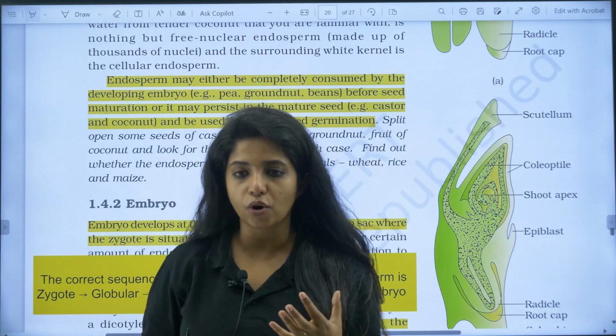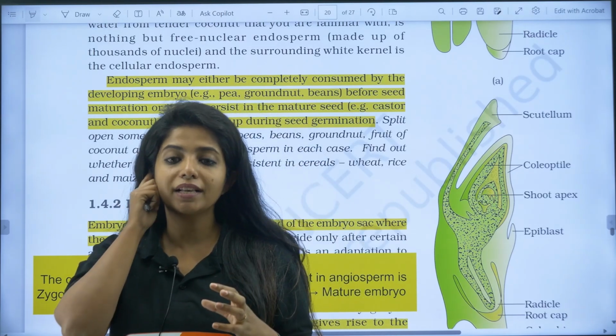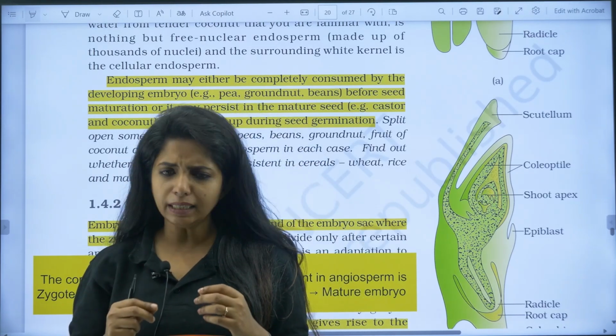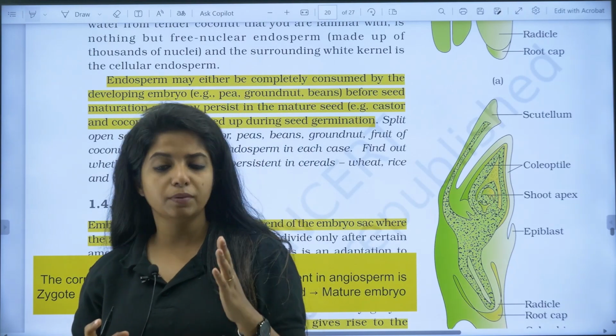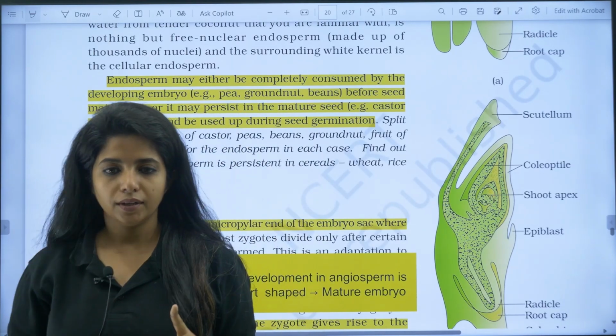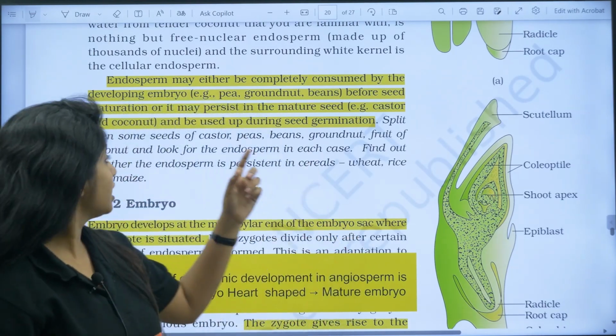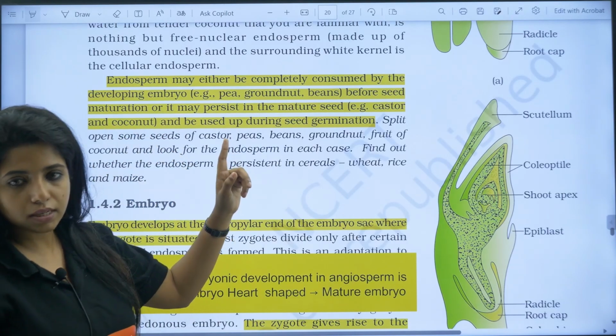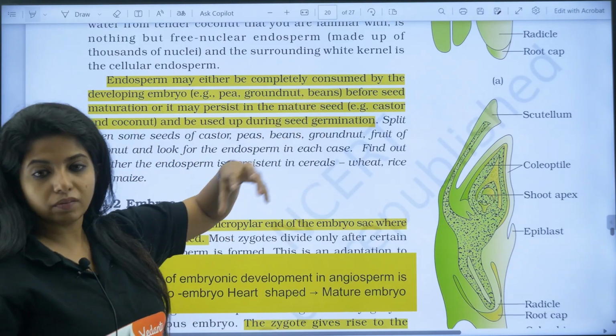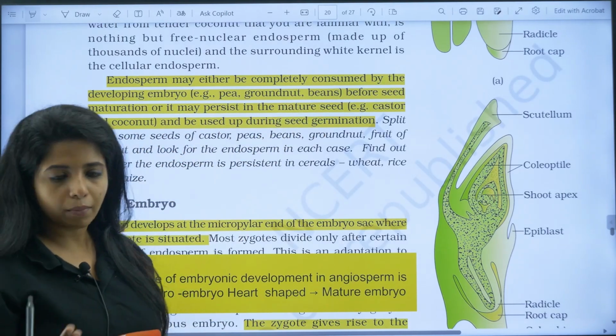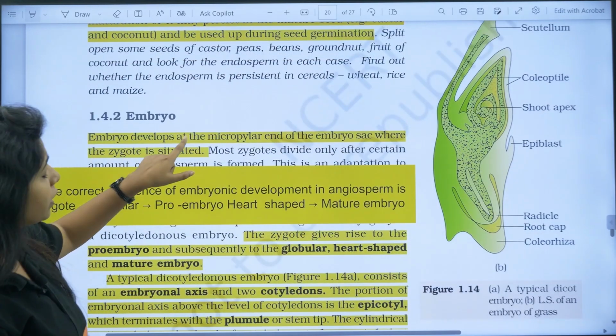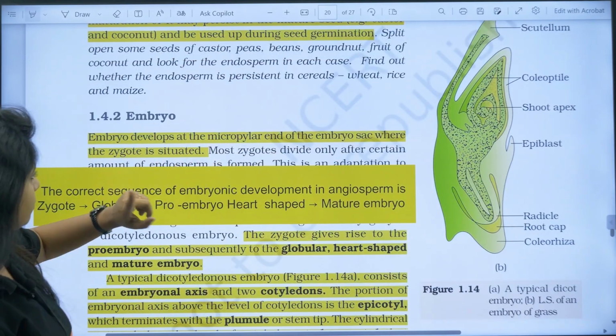Whereas when you talk about monocots, okay, they do not utilize it completely, they have some endosperm still persisting, they just make one cotyledon, okay, which is what is known as monocot. So castor and coconut, they are monocots. Groundnut, pea and beans, everything which you can break into two is dicot. Remember like that. Now, embryo develops at the micropylar end of the embryo sac, very much important.